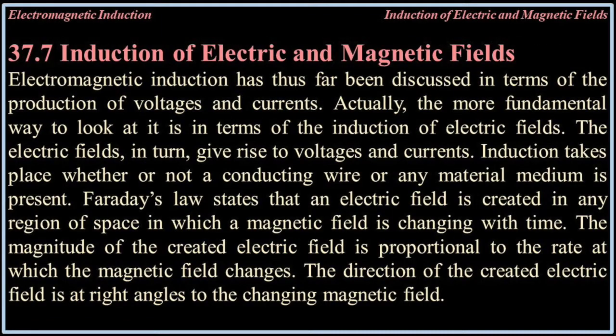37.7. Induction of electric and magnetic fields. Electromagnetic induction has thus far been discussed in terms of the production of voltages and currents. Actually, the more fundamental way to look at it is in terms of the induction of electric fields. The electric fields, in turn, give rise to voltages and currents. Induction takes place whether or not a conducting wire or any material medium is present.